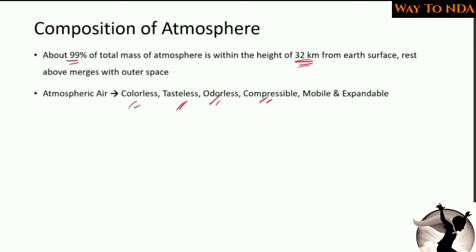Then it is mobile also. Mobile means it can move from one place to another place. And expandable means it can expand when it is heated. Okay, so this is the atmospheric air.